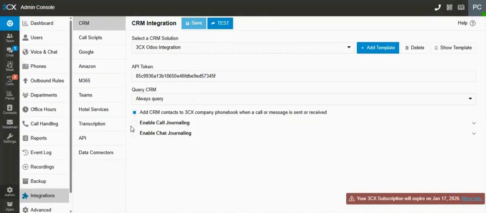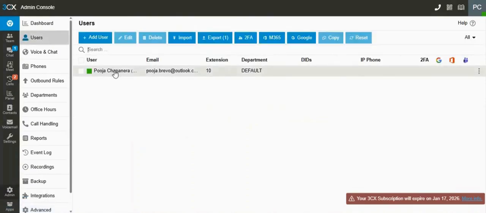After adding that file, you need to enable call journaling and enable chat journaling, and then you need to save the changes. After saving the changes, you can see that your user has been logged in over in this 3CX account and the extension number is 10.